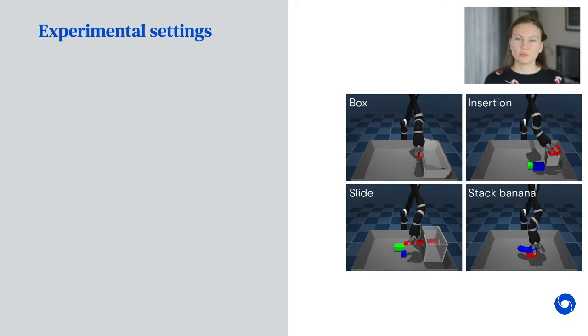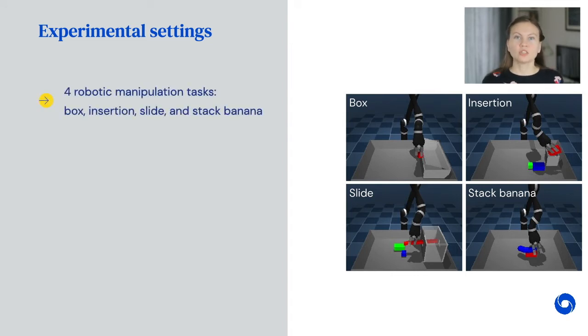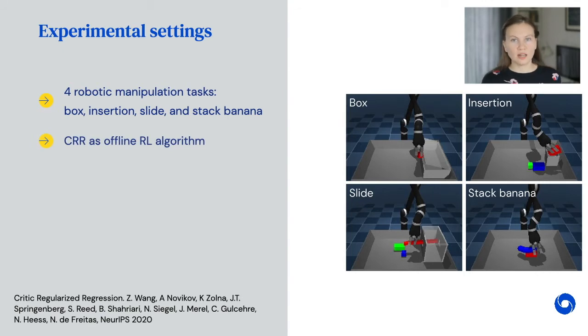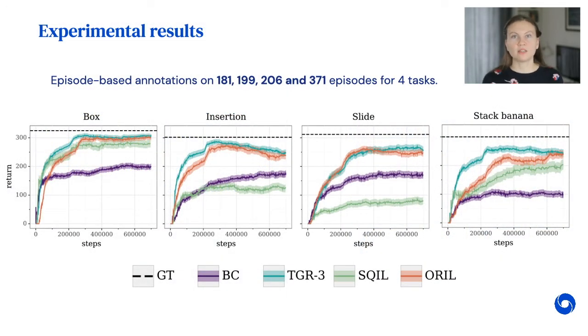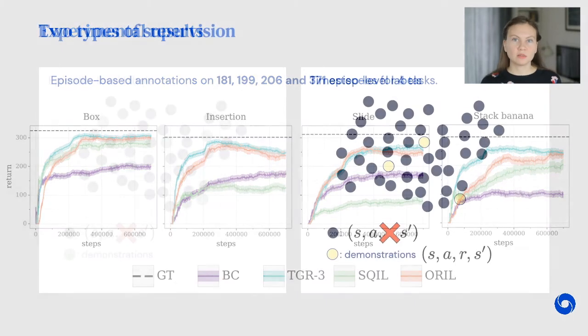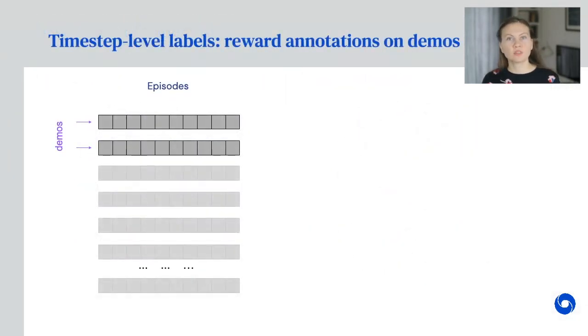We test it in 4 robotic manipulation tasks, and we use critic regularized regression as an offline RL algorithm of our choice. We provide around 300 demonstrations. Without going into details, our proposed method can match or outperform the results of other baselines. We also notice that if no learning for the reward functions is used, the results are not very encouraging, but they are improved a lot by incorporating unlabeled data and closely approach the performance of policies learned from ground truth reward supervision.